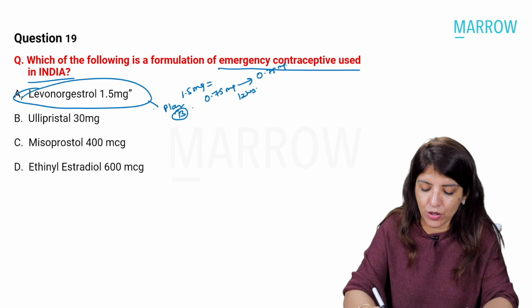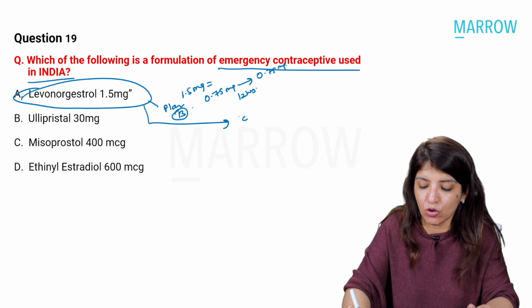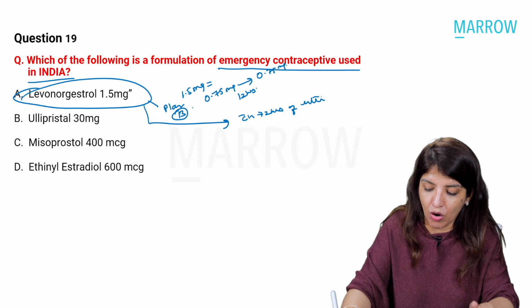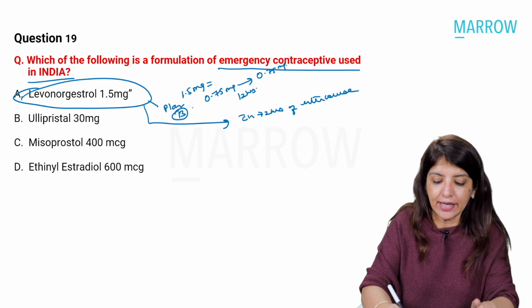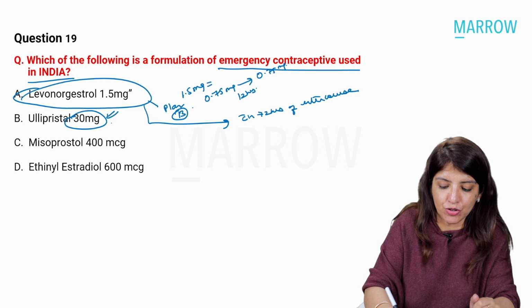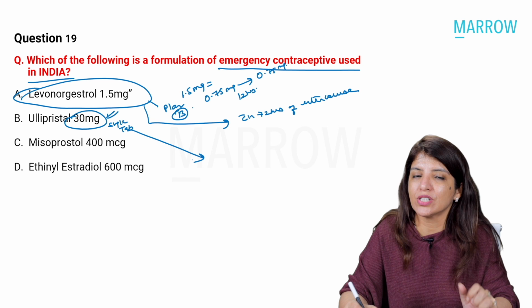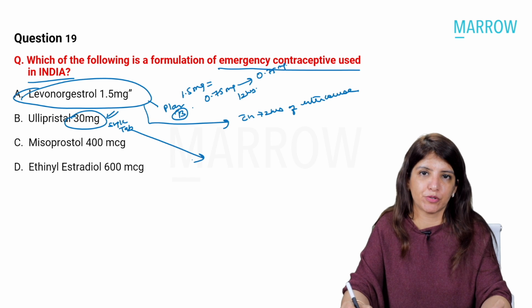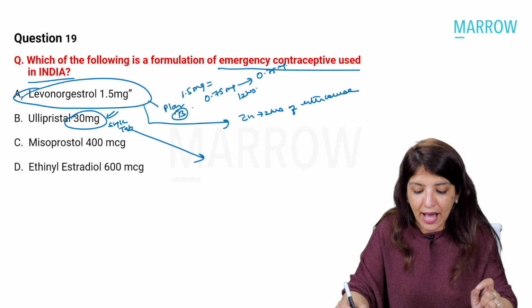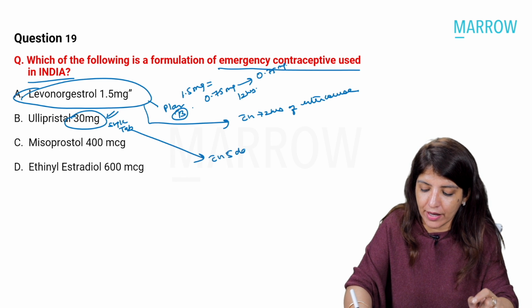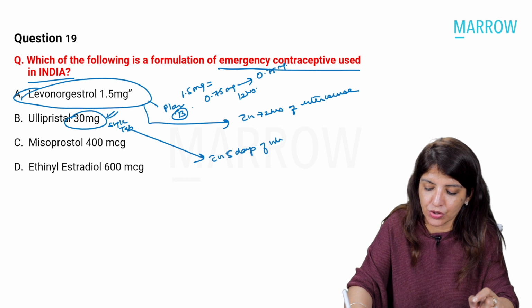Now, whenever you are using levonorgestrel, it should be given within 72 hours of intercourse. Then comes ulipristal 30 mg single tab. This is the most effective hormonal emergency contraceptive, and it can be given within 5 days of intercourse.